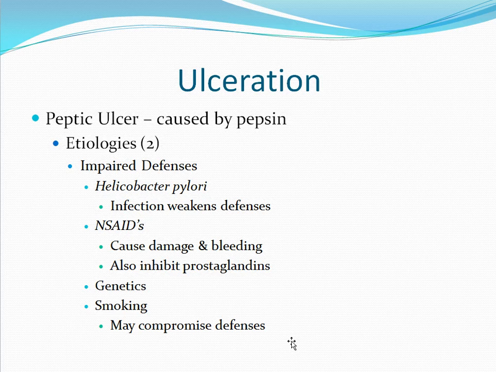Genetic disorders can result in hyperplasia of the parietal and chief cells, as well as a reduction in our other defense mechanisms. Smoking can also compromise our defenses. Smoking causes a decrease in blood flow, as well as a decrease in the production of prostaglandins.